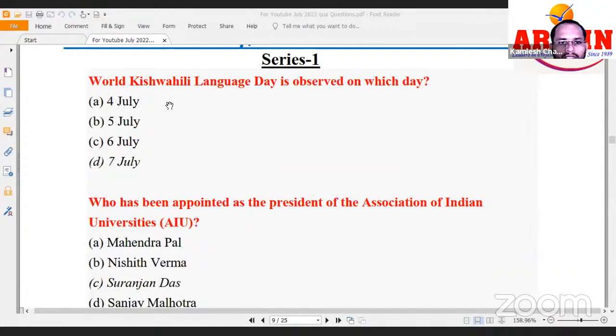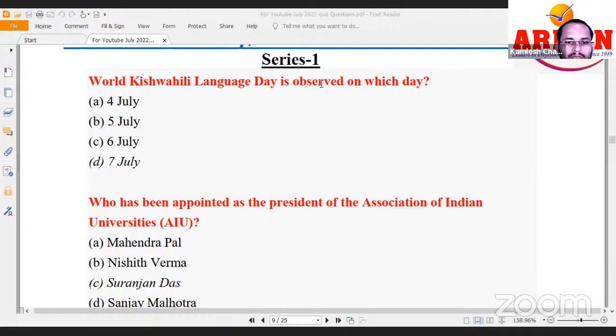World Kiswahili Language Day. World Kiswahili Language Day was recently observed on 7th of July. Correct. Swahili is a language. Okay, search it. Where this language is spoken basically, in which country Kiswahili language is spoken. Okay, you just search it.